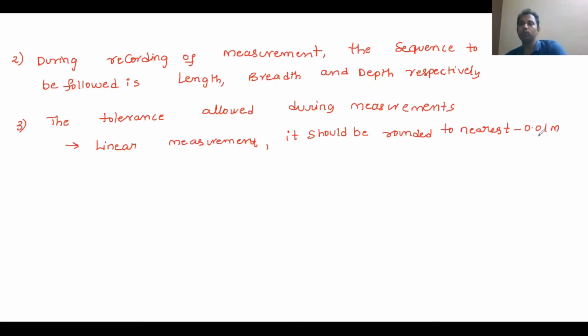So 2 decimal up to 0.01 meter. You need to round it up. For example, you have got a reading of a length 2.936. You have got it like this.